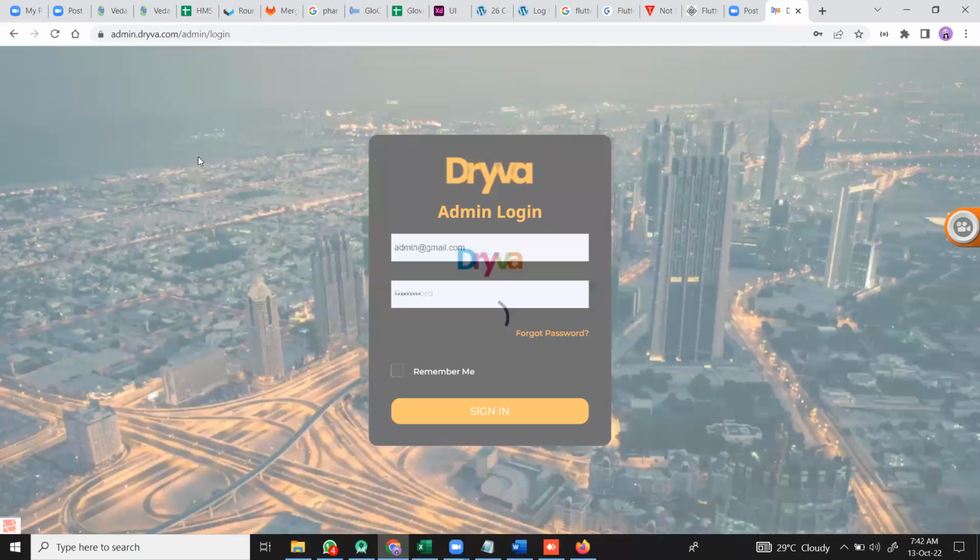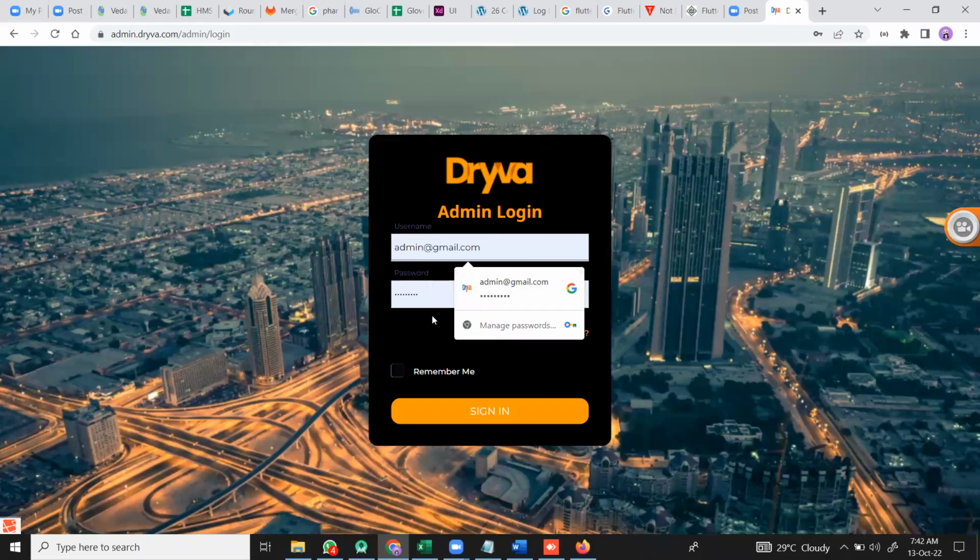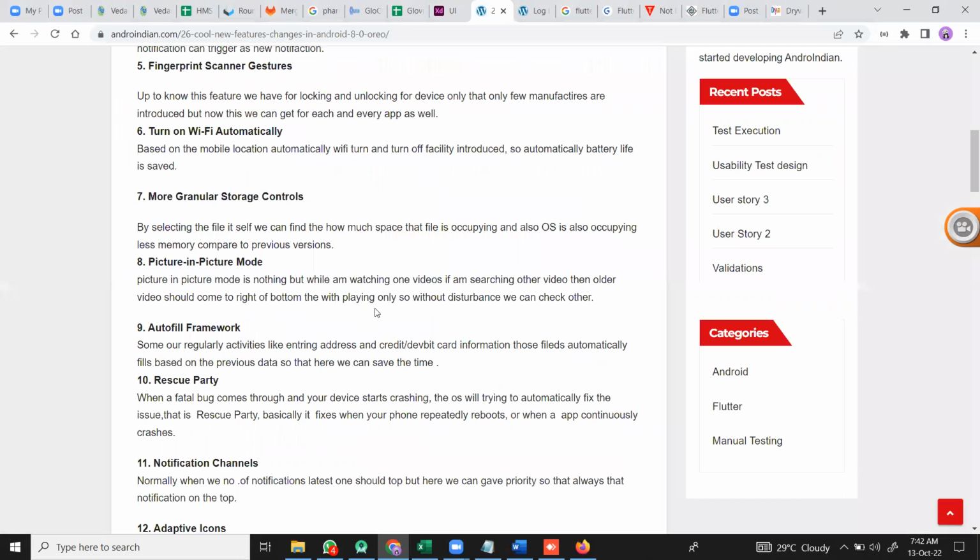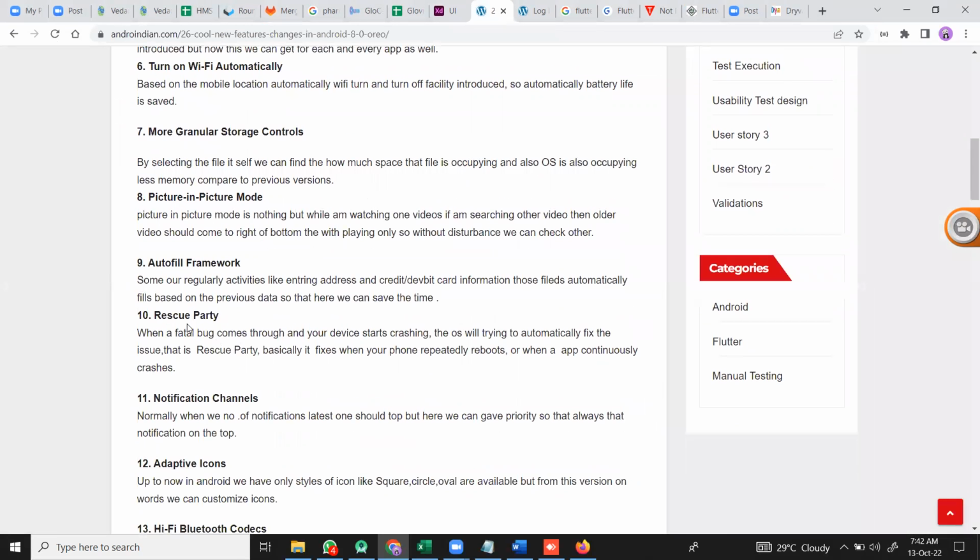So this application I'll use regularly. See, automatically the password, and this one can be stored like that. In this also, that feature has been introduced, with whatever regular passwords we are using, that can be automatically filled here.